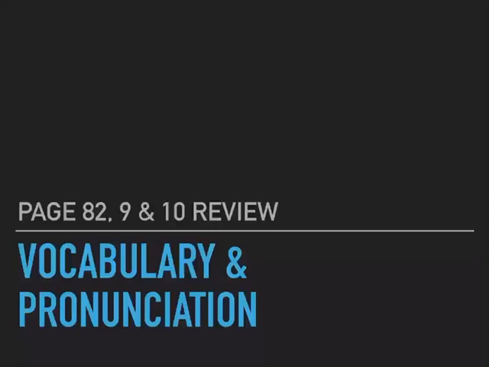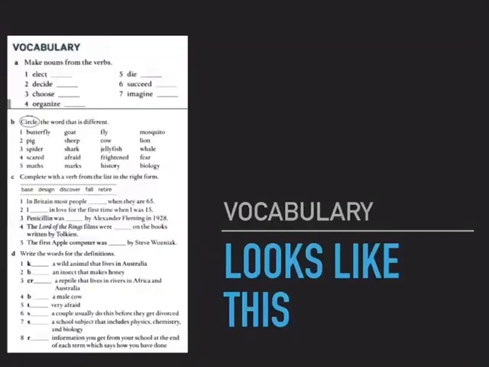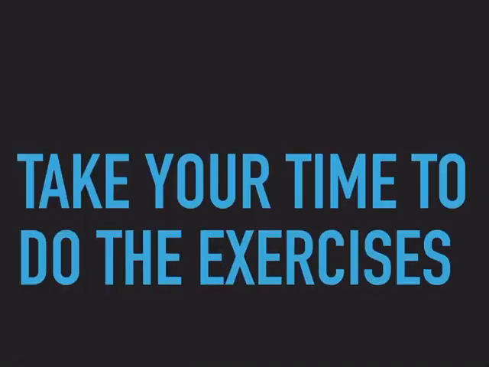Now today we're going to look at page 82, which is file 9 and 10 review, and we're going to look at the vocabulary and pronunciation exercises. So the vocabulary exercise looks like this. Now we have A, make nouns from the verbs, B, circle the word that is different, C, complete with a verb from the list in the right form, and D, write the words for the definitions. Now take your time to do the exercises, so pause the video now, and when you have finished, come back to me and we'll correct.